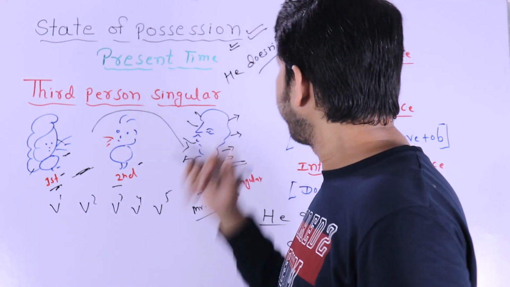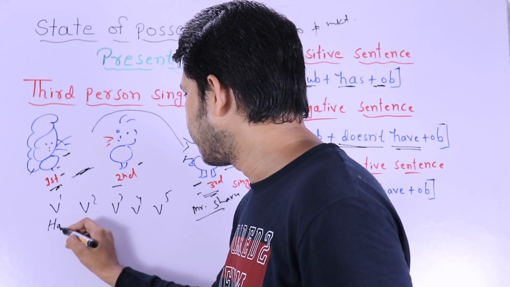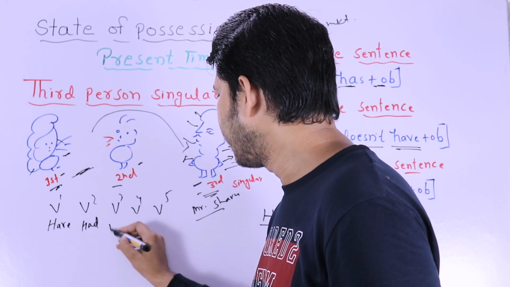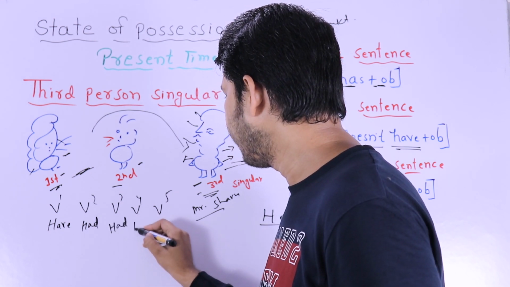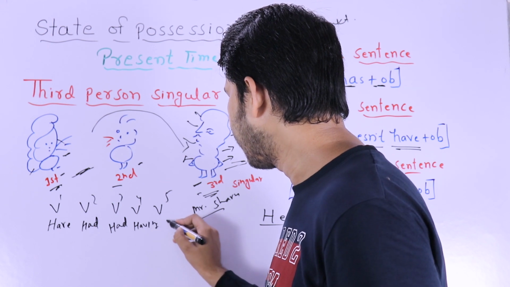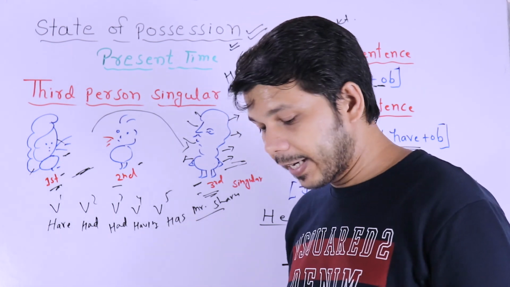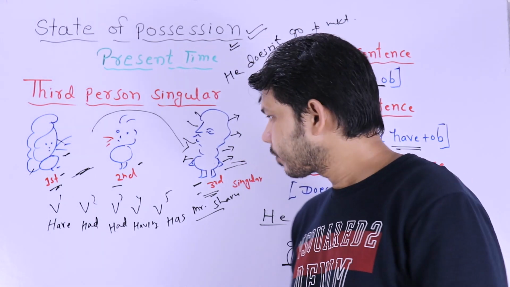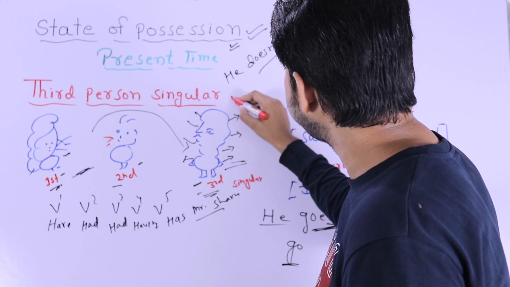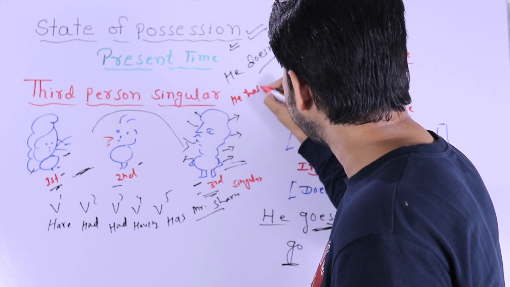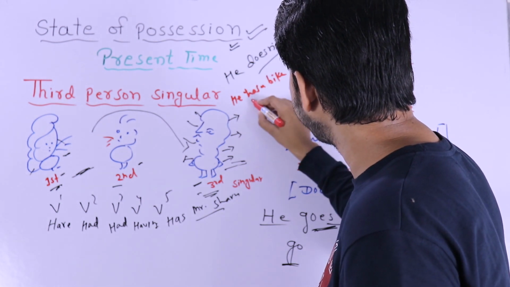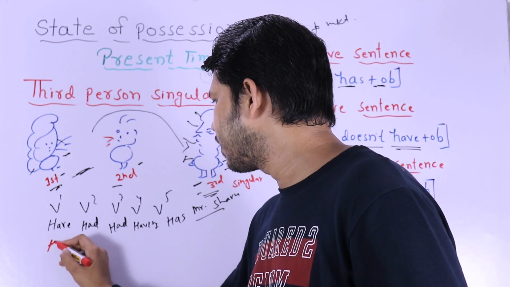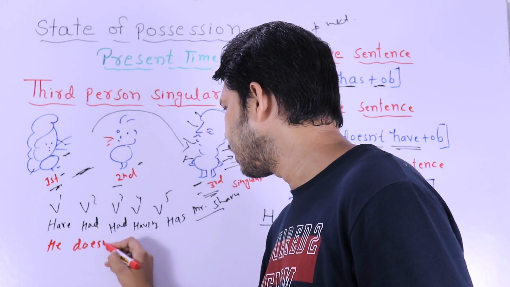Okay. So let's talk about have. This is have. V1. V2 is had. V3 is had. V4 is having. And V5 is has. Are you getting this? Are you able to see? Fine. So if you are saying in positive sentence, like he has a bike. He has a bike. It's a positive sentence. So when you turn into negative, you say he and you have to put doesn't.